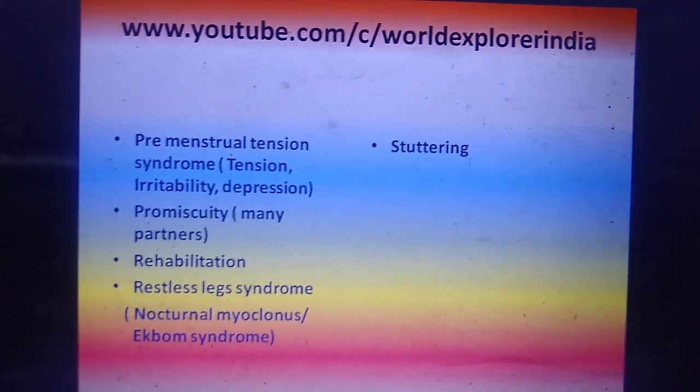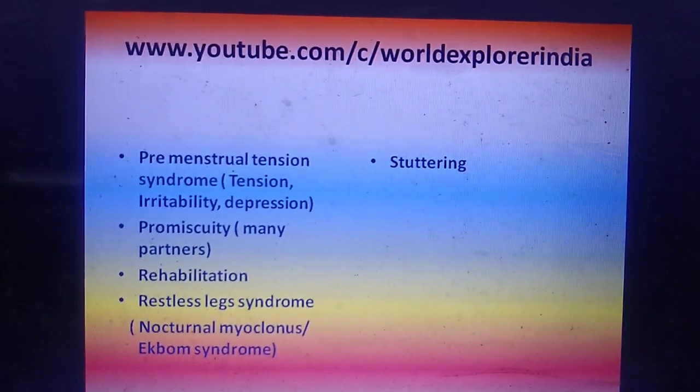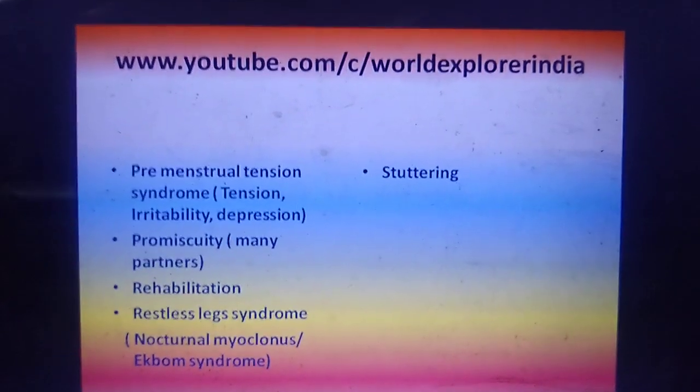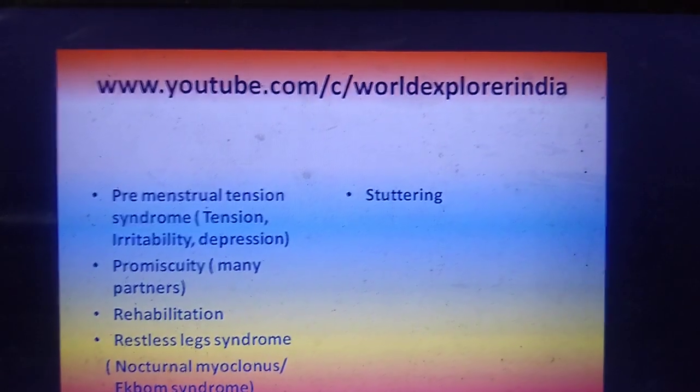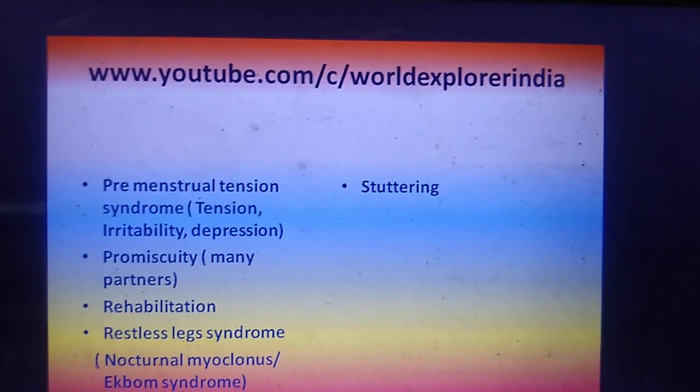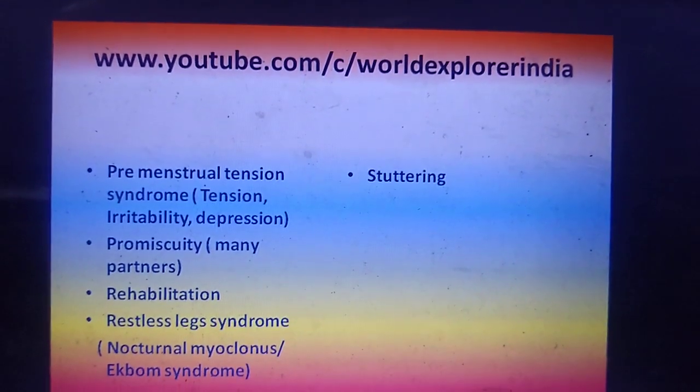Next is stuttering. Stuttering means they are unable to pronounce the words in an immediate manner. Means if I want to tell this word stuttering, they will speak like, stu-stu-stuttering. That is called as stuttering.